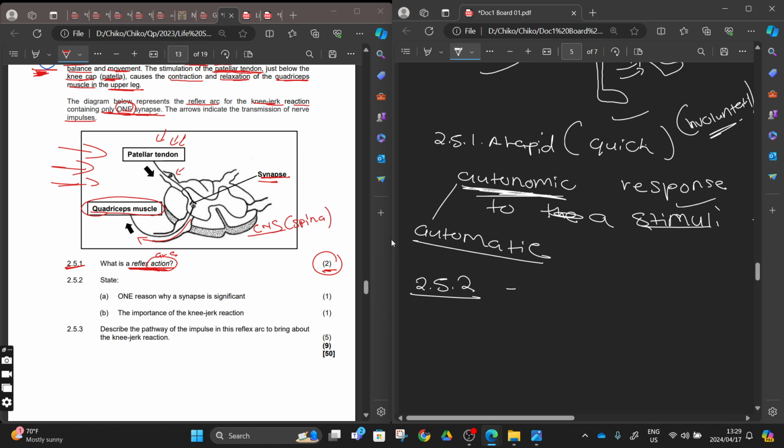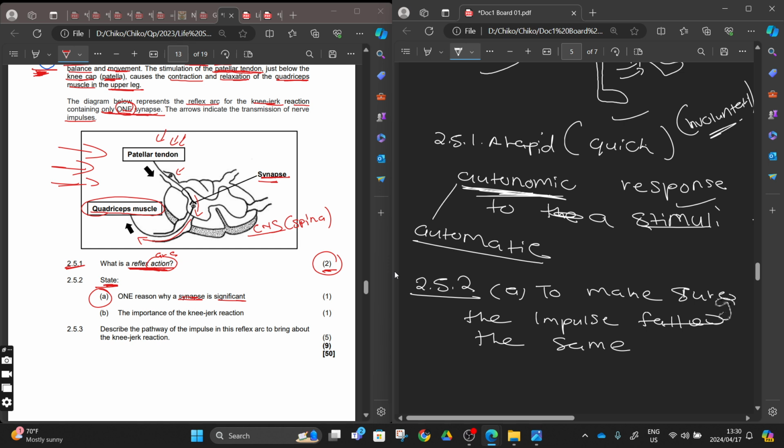Then number 5.2.2, A, it says state. They want us to state one reason why a synapse is significant. We talked about this yesterday, right? The synapse makes sure that the transmission of the impulse only happens in one direction, right? You can say to make sure that the impulse goes in the same direction.